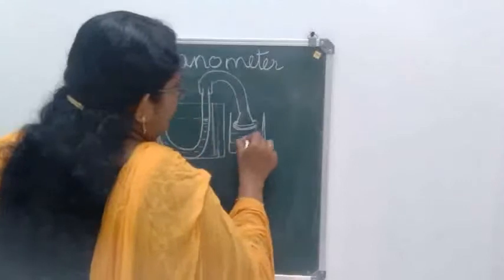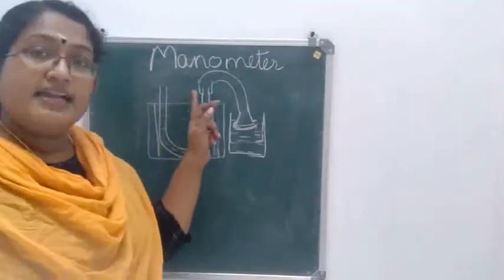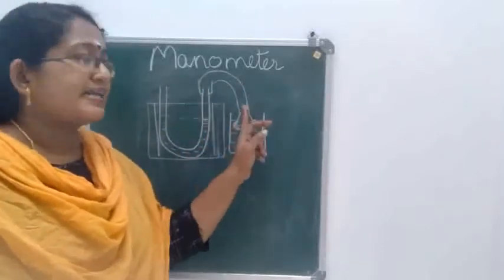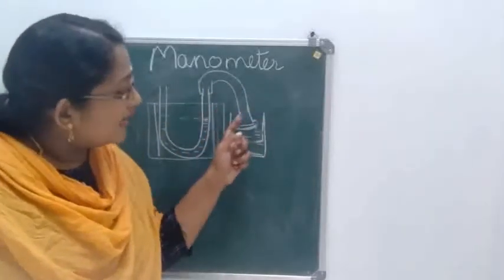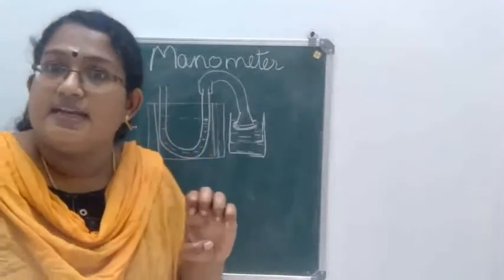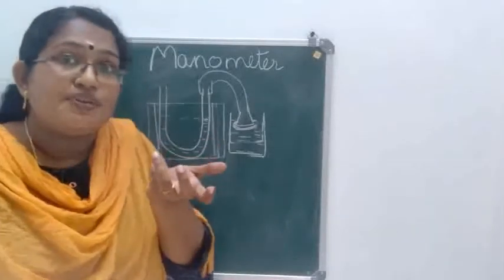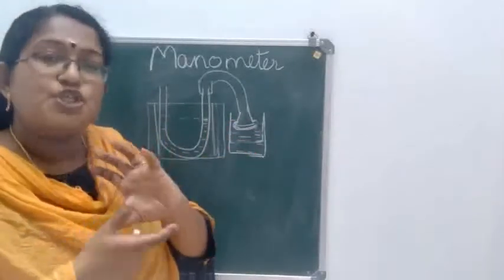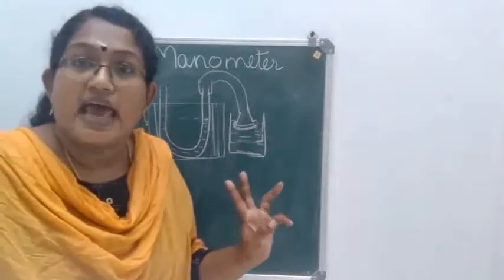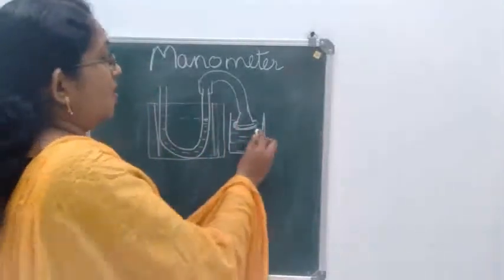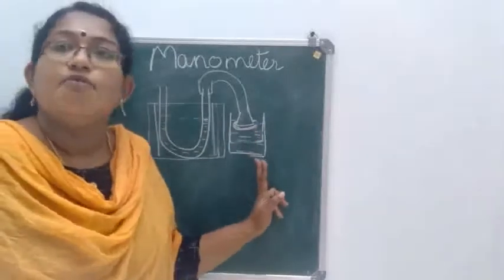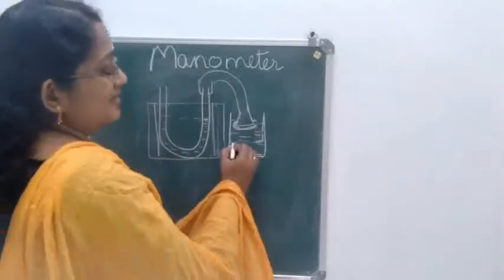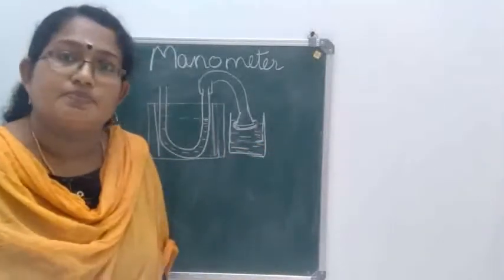Okay, so I'll repeat. One end of this U-shaped tube is connected to a rubber tube. Then on the other end of the rubber tube, a funnel will be connected and the mouth of the funnel will be open, isn't it? So there a stretched membrane will be tied over that, and this will be immersed in a beaker containing water. Okay, and we are going to measure the pressure exerted by this water.